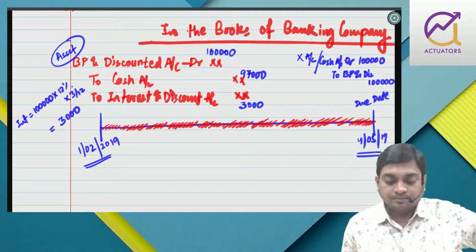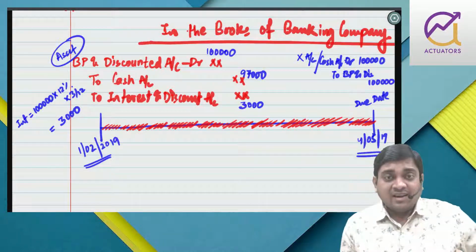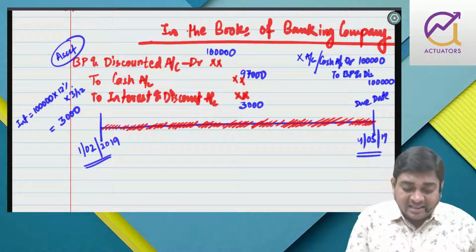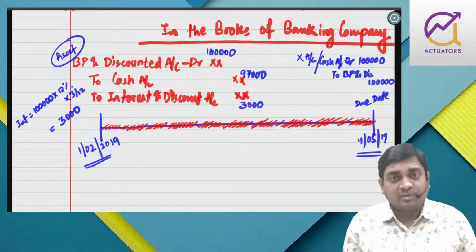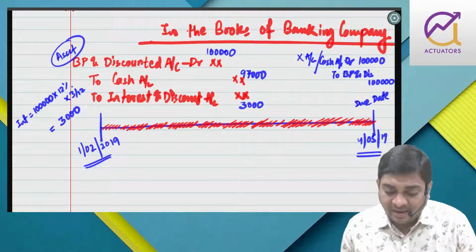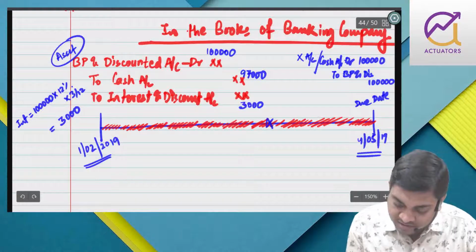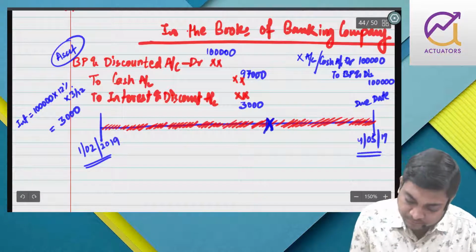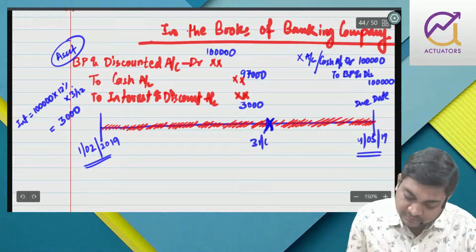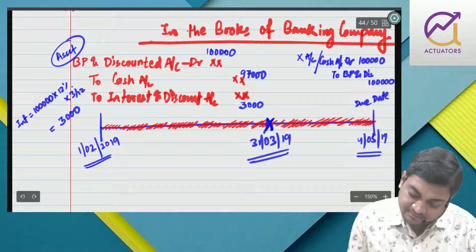Yes or no? Whatever interest the bank has deducted is related to 1st Feb to 4th May. Now what is happening? In between, here comes 31st March 19, which is the year end.